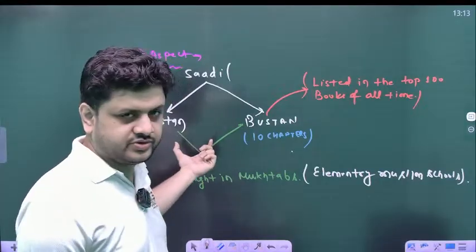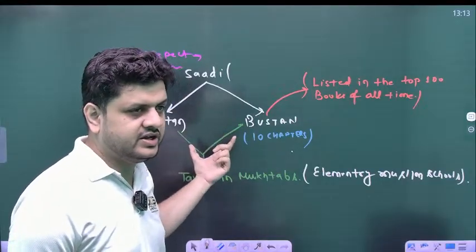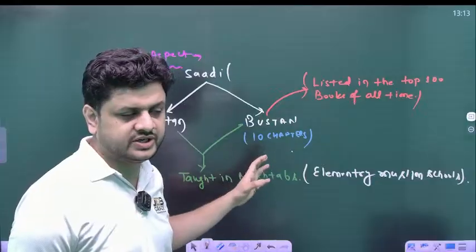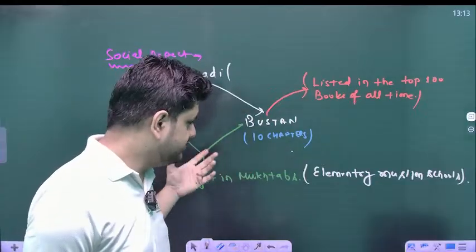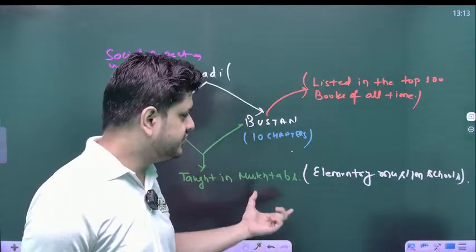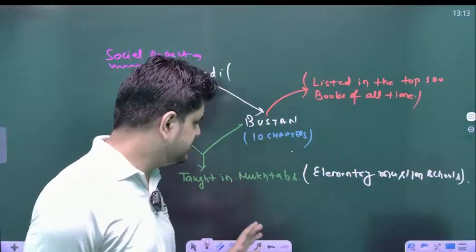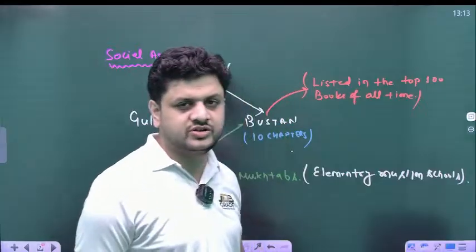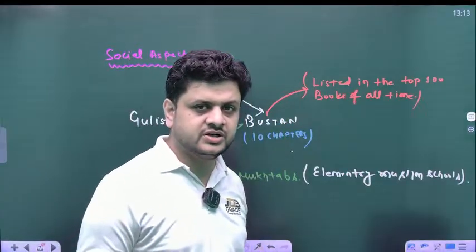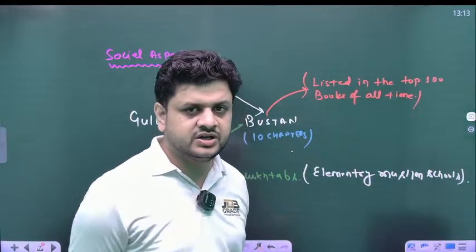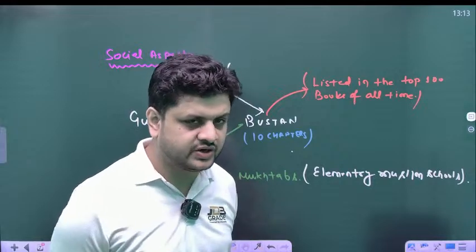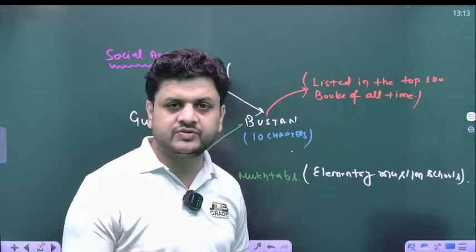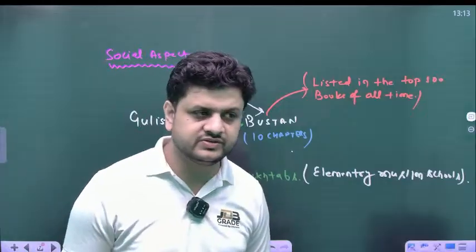These two books narrate very well all the dimensions of Indian society of the medieval era, and they were compulsory for the Muslim students, especially in muktabs. So this is how we are going to draw the outline of this question. All this we are doing is brainstorming.